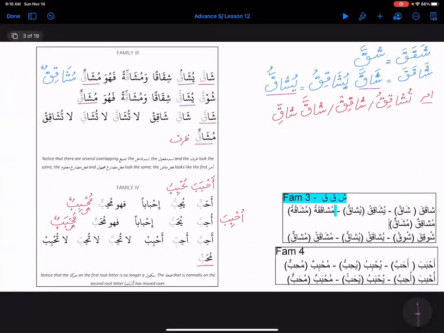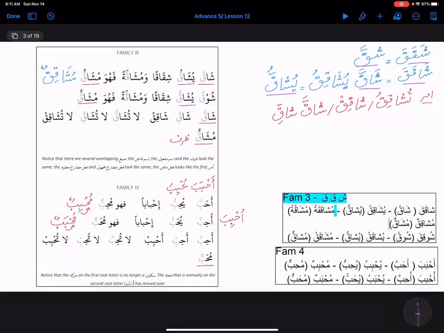So now let's see family 3, and the verb we are going to take is shaqaqa. So we are going to fuse them together. That makes it shaqqa, right? And now we bring it to family 3, which should be shaqaqa, like jahada, right?